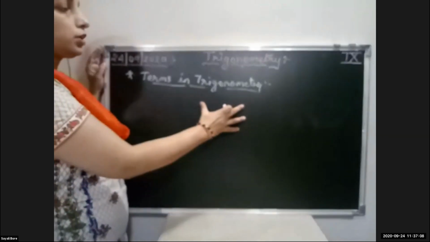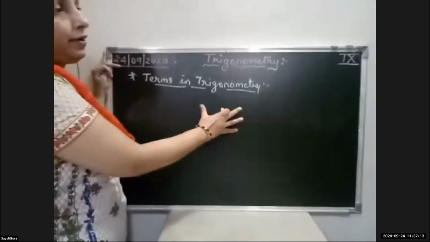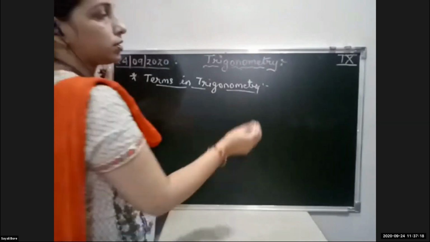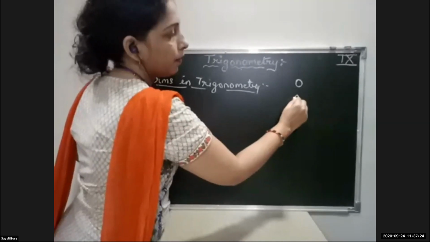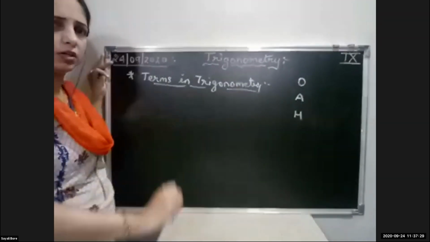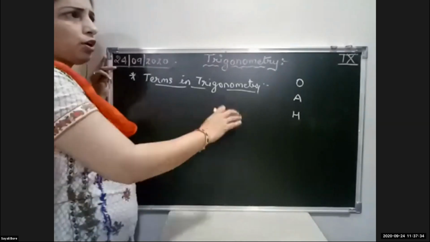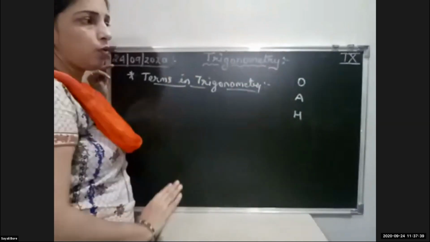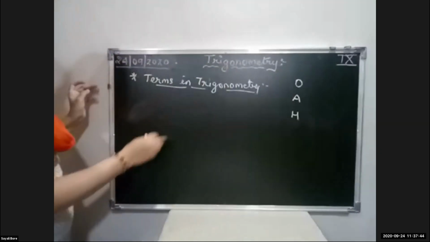Now, before going to the terms, I would like you to remember only 3 magic words. I'll explain to you. Only 3 magic words. Now you know that we have a total of 26 alphabets. Out of the 26, you forget all the other 23. Remember only these 3: O, A, and H. Now, why I'm telling you, I will explain that.